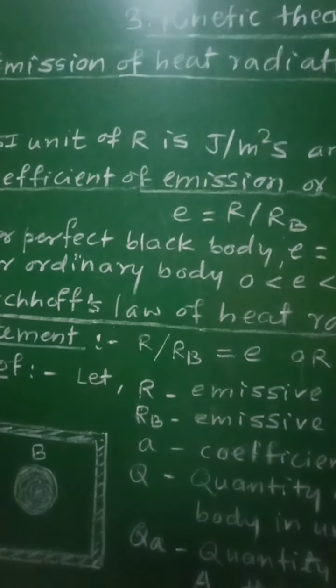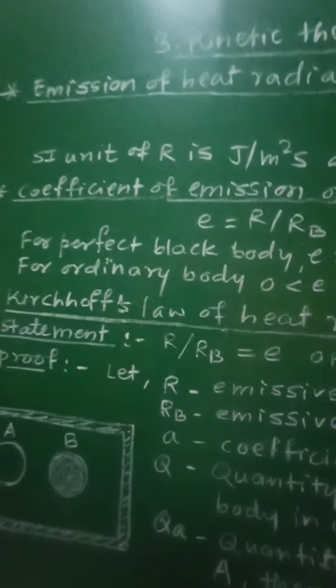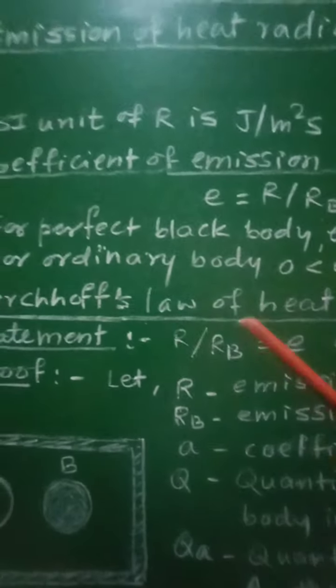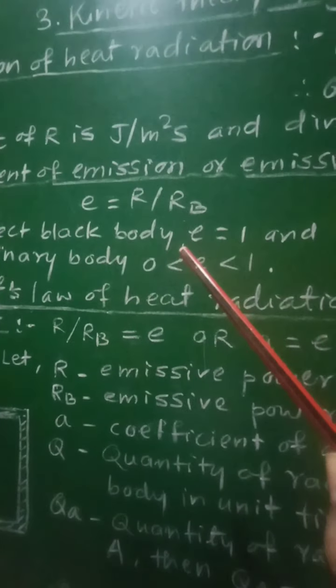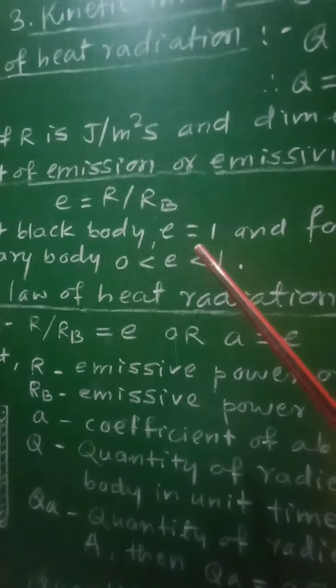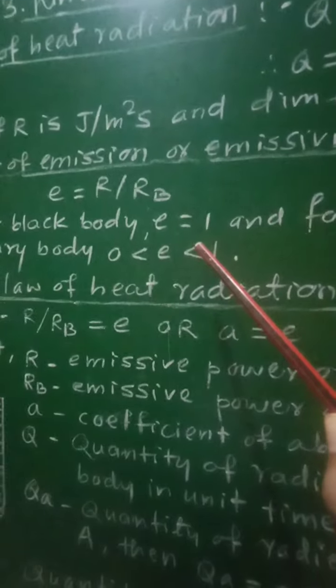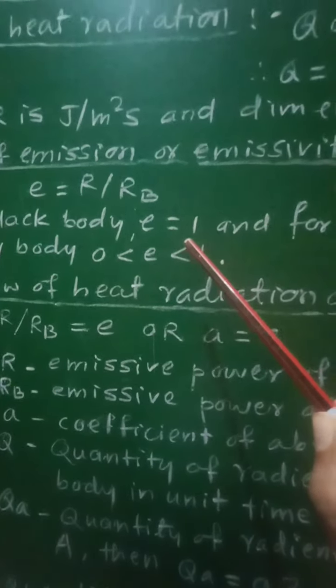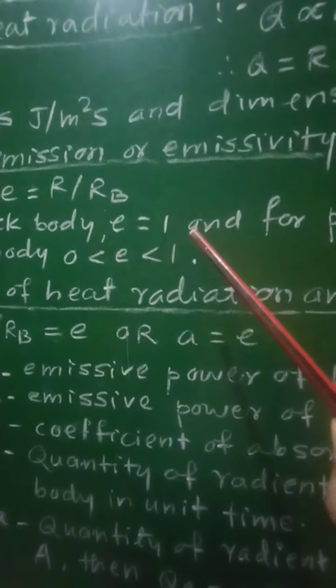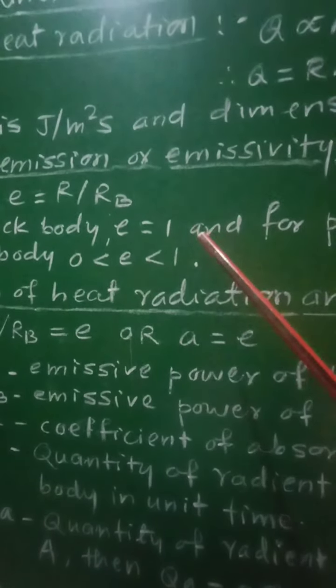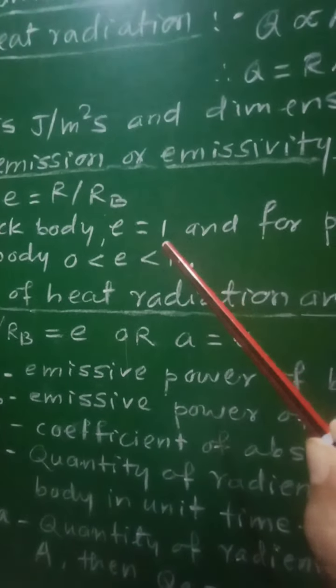So if you consider perfect black body, then for that perfect black body, the coefficient of emission is equal to 1. That means it will absorb 100% of energy incident on it, as well as it will emit 100% of energy from it.